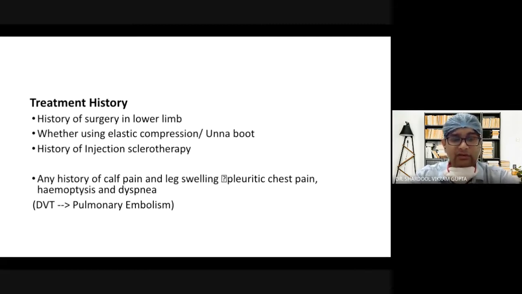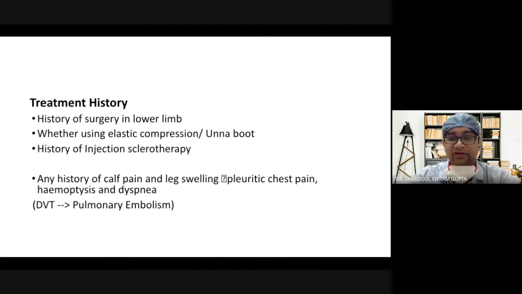And you must note any history of injection sclerotherapy, any history of calf pain and swelling, which will denote a deep vein thrombosis, or any pleuritic chest pain, hemoptysis, and dyspnea, which will suggest that the DVT has gone towards the pulmonary circulation and caused a pulmonary embolism.